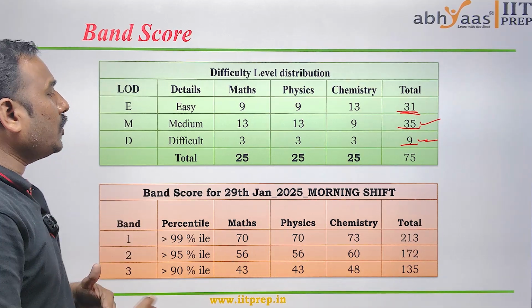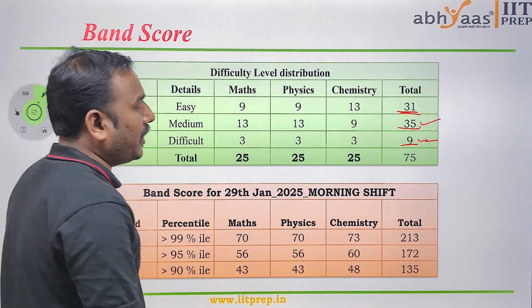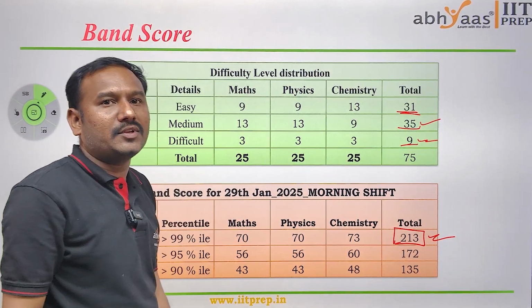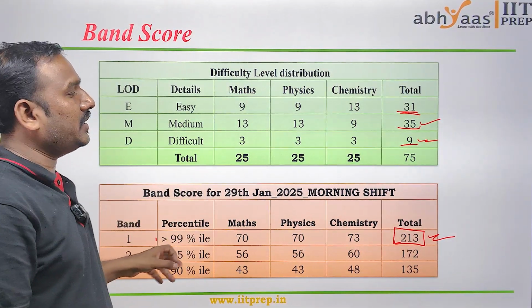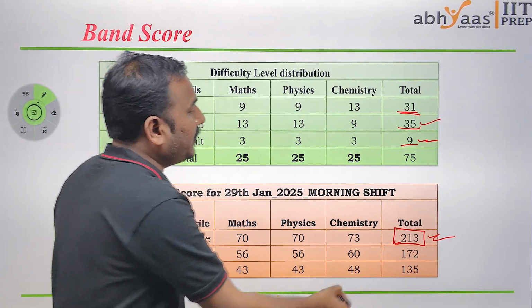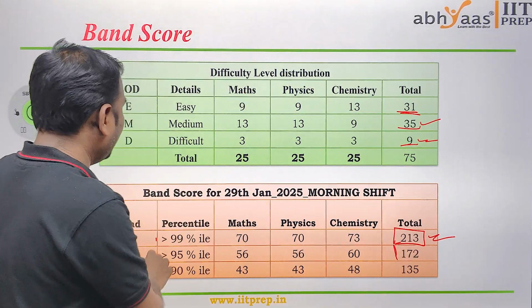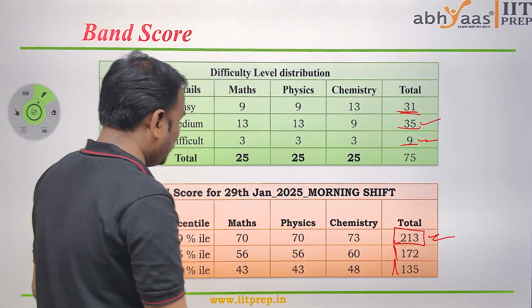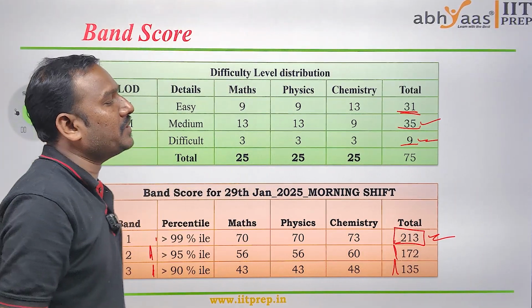Coming to the good score of this paper, it is 213. A student will get above 99 percentile if they score 213 marks, above 95 percentile for 172 and above marks, and 90 and above percentile for 135 and above marks.